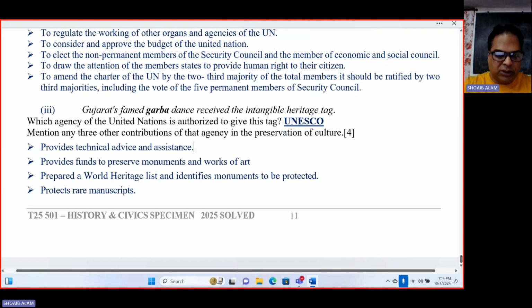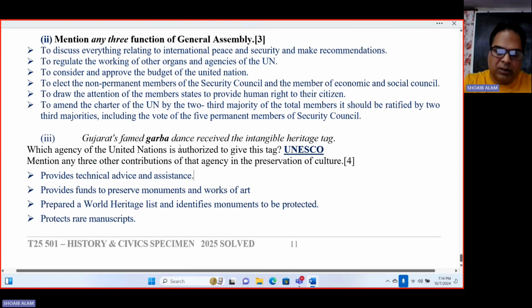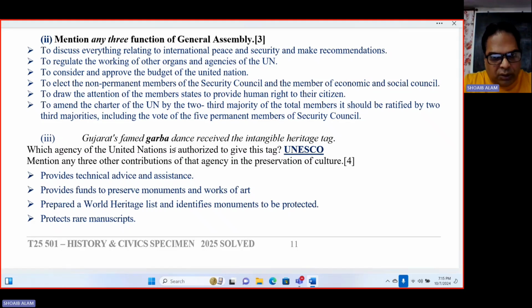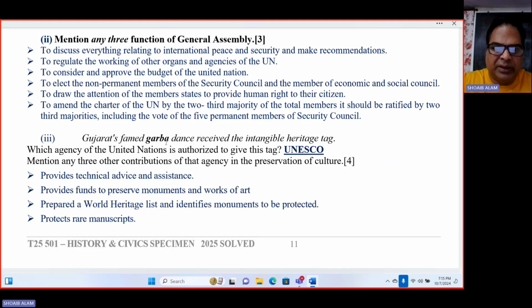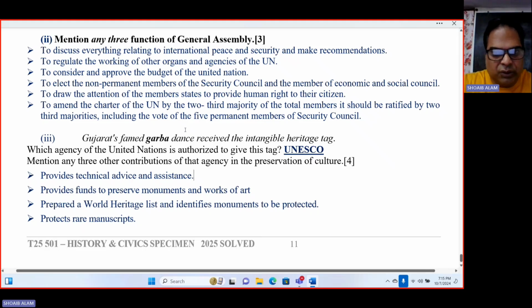So this is all about the specimen paper for 2025. You can get it on the CISCE website with all the marking scheme. The motive was to make you sit and understand and go through it logically, because most of the students don't show interest in going through the specimen papers. So I hope this video will help you a lot.